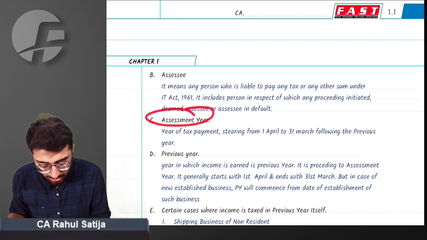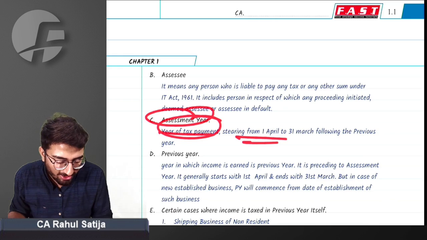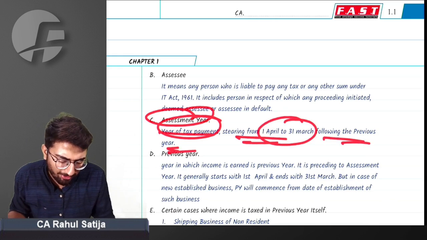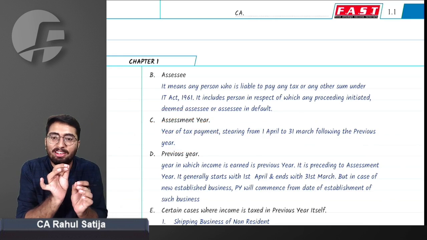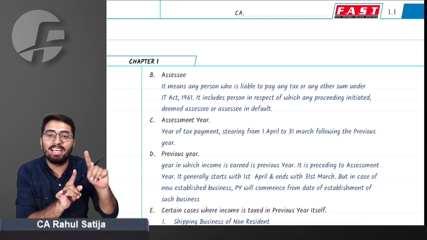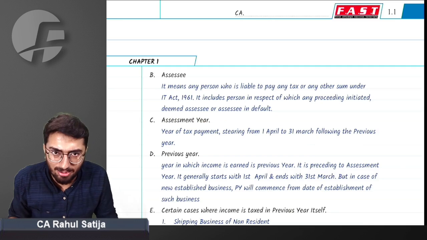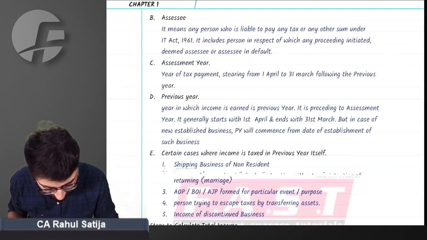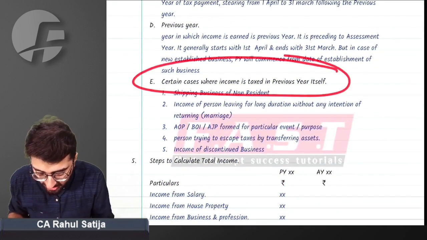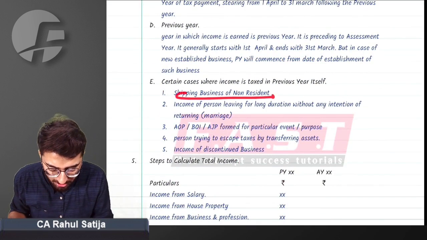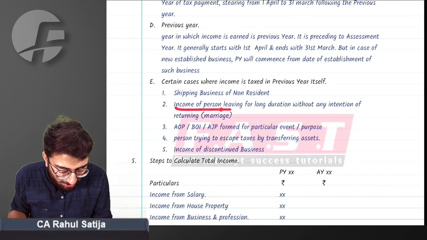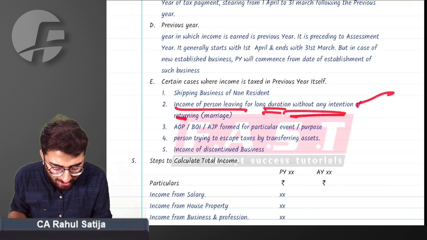And assessment year is nothing but year of tax payment starting from 1st April till 31st March of the year following the previous year. As soon as previous year ends on 31st March, from the next day assessment year starts and ends on next 31st March. That is the assessment year in which income is taxed. Certain cases where income is taxed in previous year itself, like shipping business of a non-resident person. Income of person leaving for long duration without intention of returning.